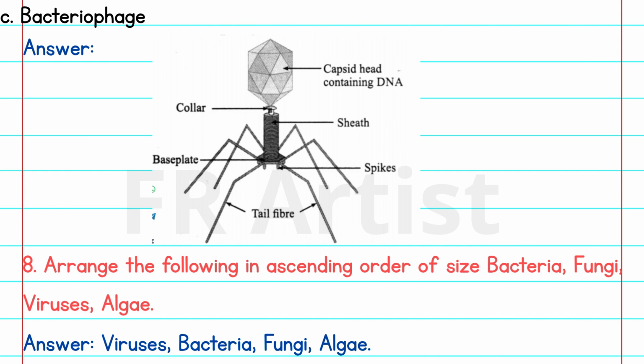Now, question number 8. Arrange the following in ascending order of size: bacteria, fungi, viruses, algae. Answer: viruses, bacteria, fungi, algae.